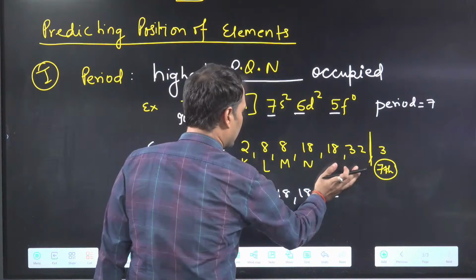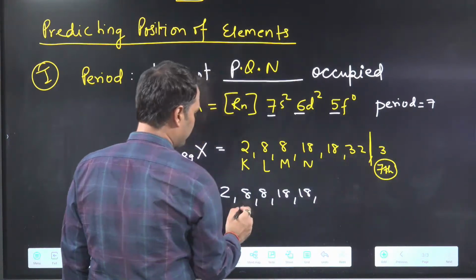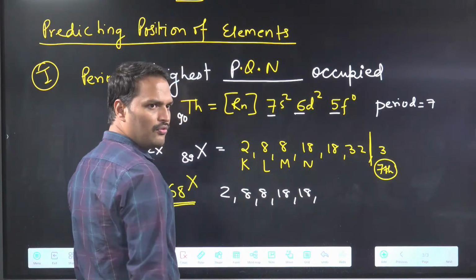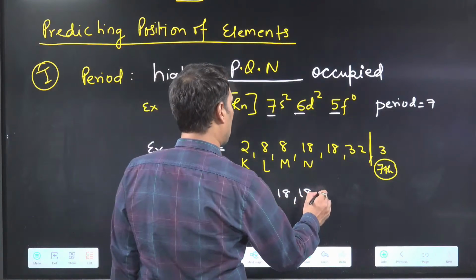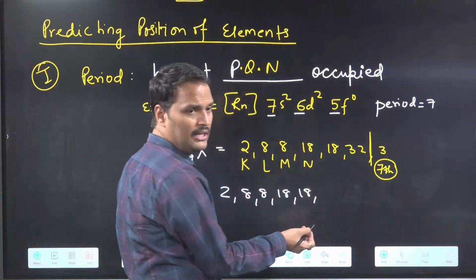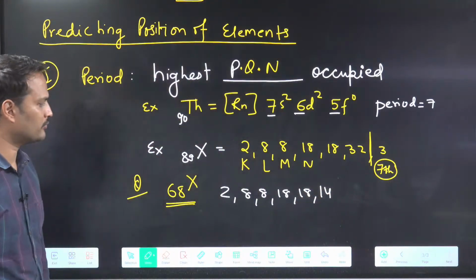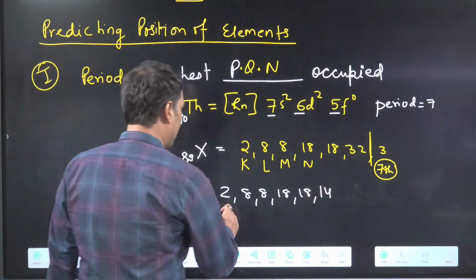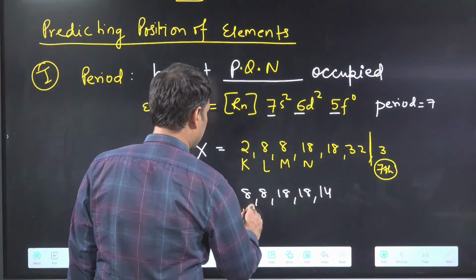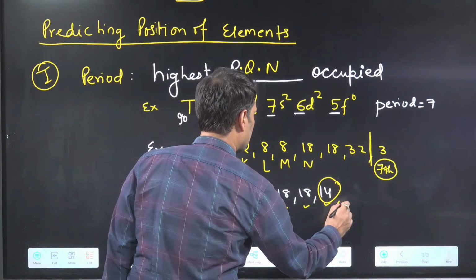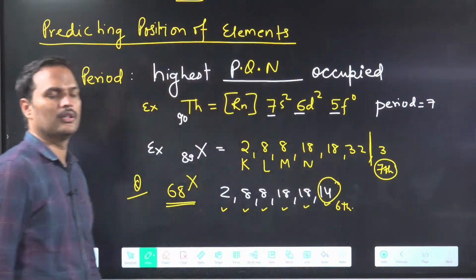Achha, 32 not here. Just see how many elements are done. So we have written, I think, 18, 54 we have written. Now we will write here, if I write 10, I will get 64, 14. Okay? So till which orbit have I reached? First orbit, second orbit, third orbit, fourth orbit, fifth orbit, sixth orbit. Sixth. Got the point?